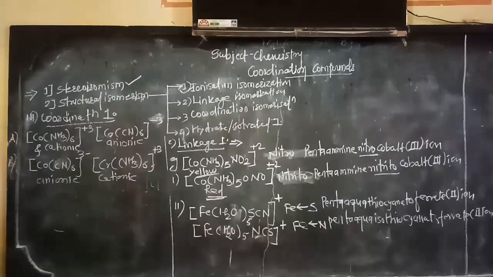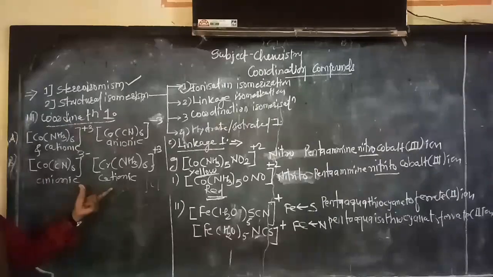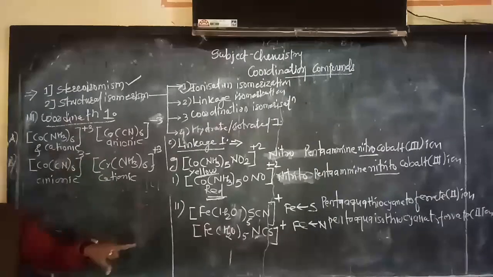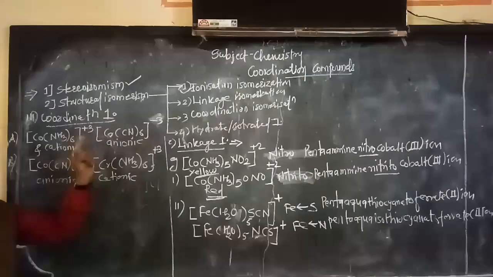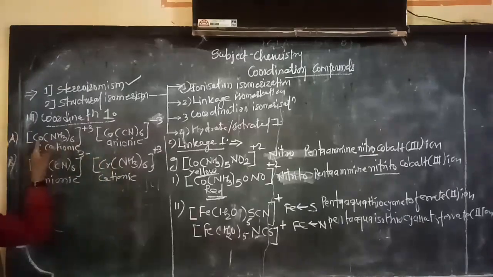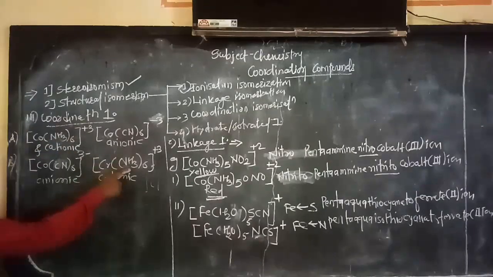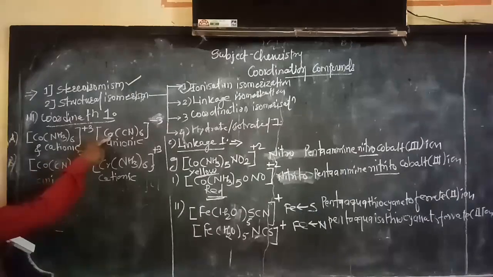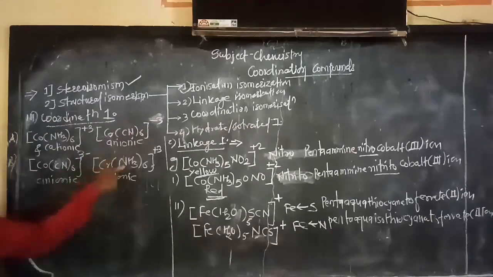In such a type of isomerism, there is an exchange of ligands between the cationic and anionic complexes having different metal ions, say cobalt and chromium. In the first example, cobalt is surrounded by 6 ammonia. In the second example, cobalt is surrounded by 6 cyanide, while chromium is surrounded by 6 ammonia ligands.